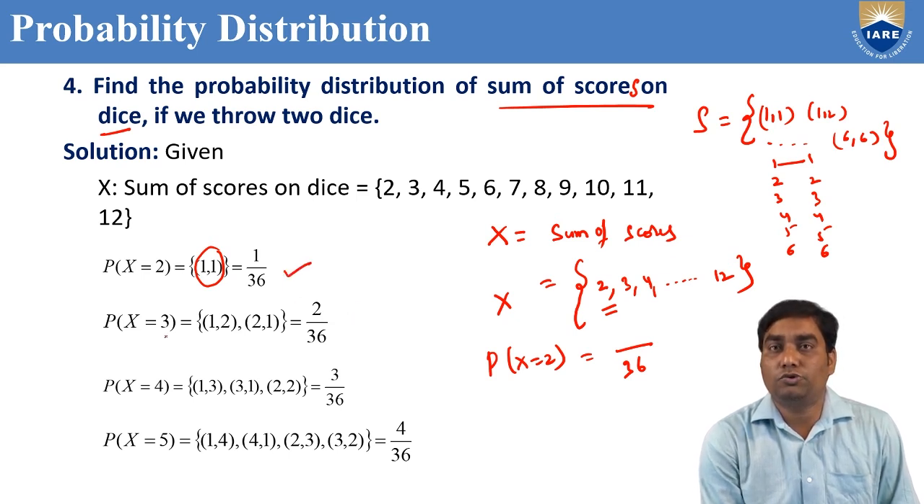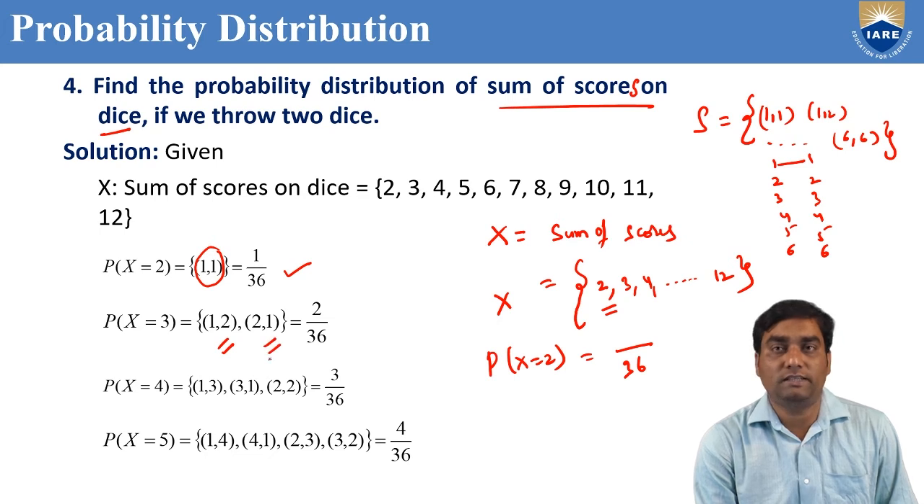Now sum of scores should be 3. From 36 you choose 1, 2 and 2, 1. Here also 2 plus 1 is 3. So in these two cases the sum should be 3. So total how many cases? 2 cases. Total number of cases are 36. So 2 by 36. Similarly, we can do P of x equal to 4.